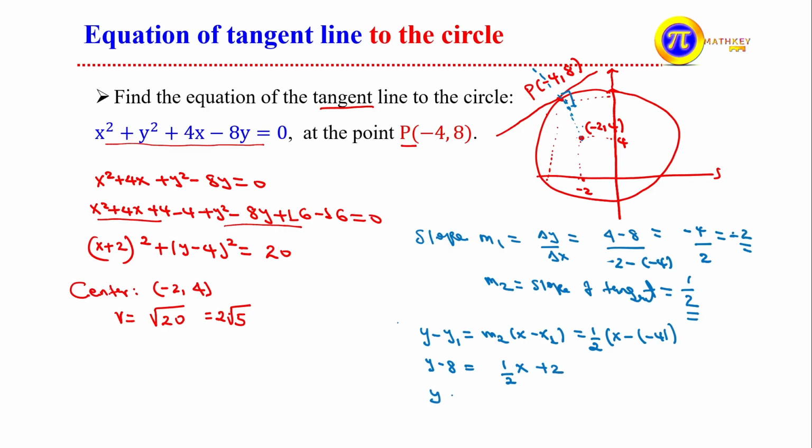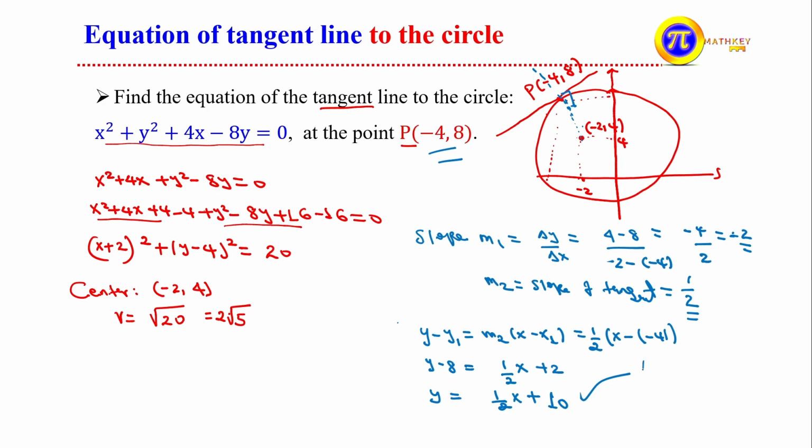So y equals 1/2 x plus, when you take this -8 to the right side, 2 plus 8, that is 10. So this is the equation of the tangent line to the circle at the point P (-4, 8).